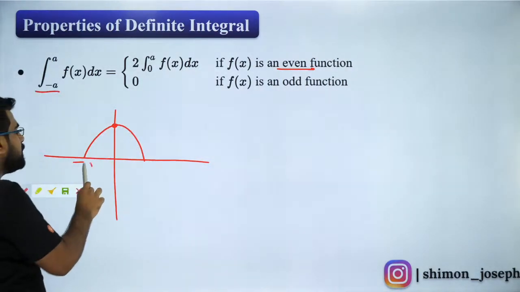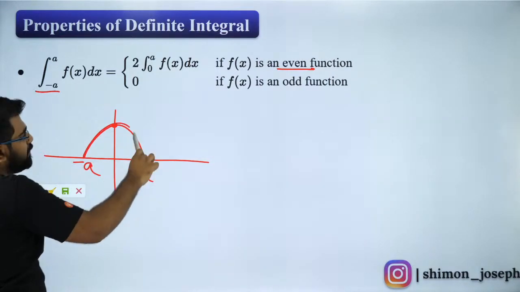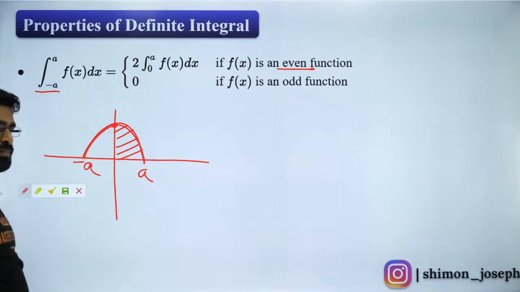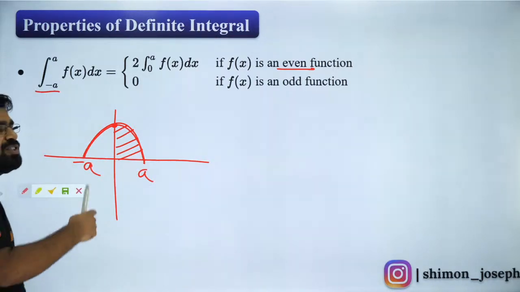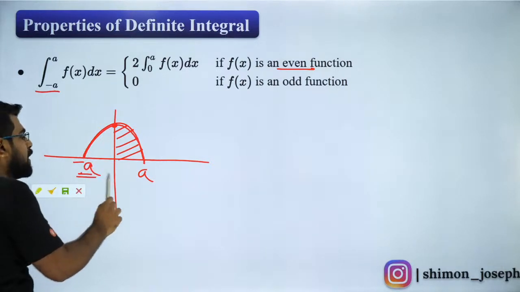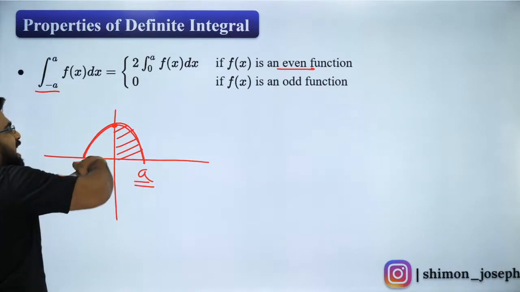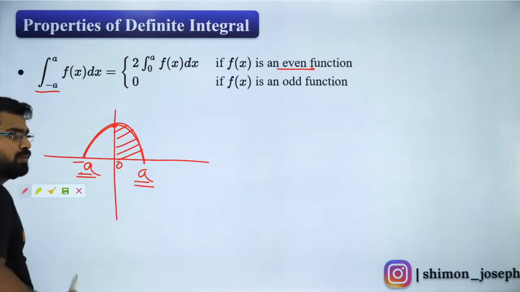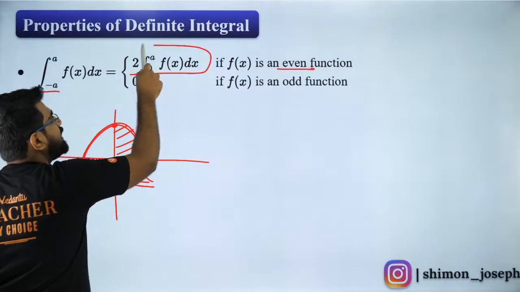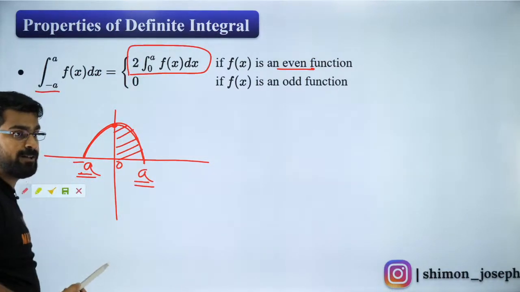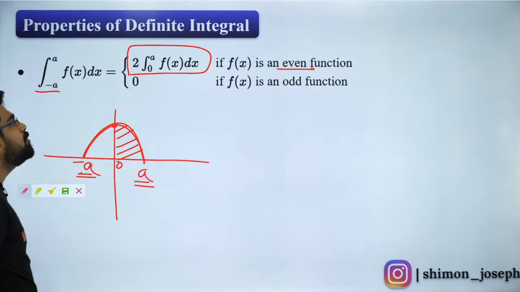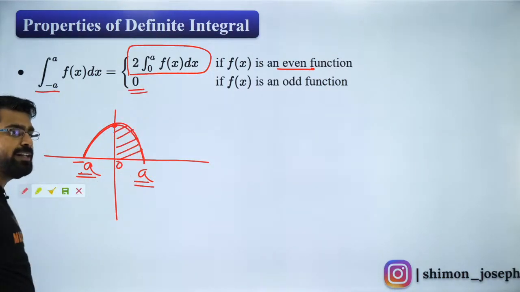So if you are integrating from minus a to plus a of an even function, I can integrate from 0 to a and multiply it by 2. Because of the symmetric nature, if I integrate it from minus a to plus a, this whole area is 0 to a into 2. That is what I wrote here. This is how you understand things and solve. I hope you guys are enjoying it. If you got it, then I'll explain the second thing. Everybody cool with it?